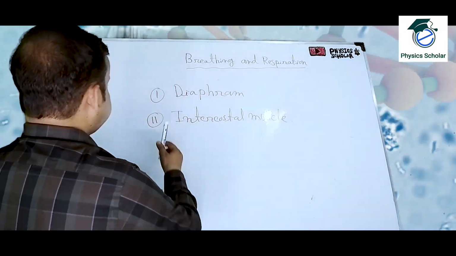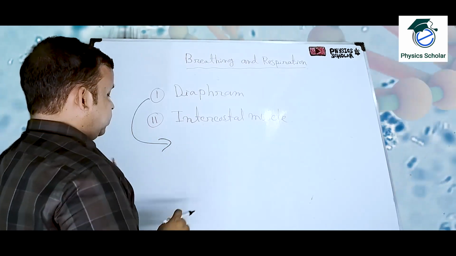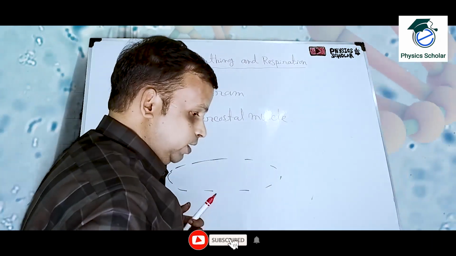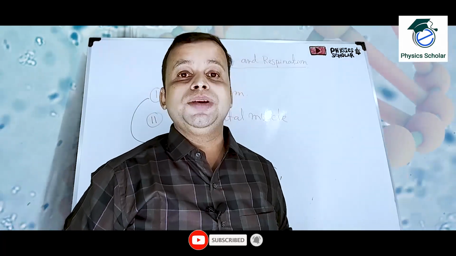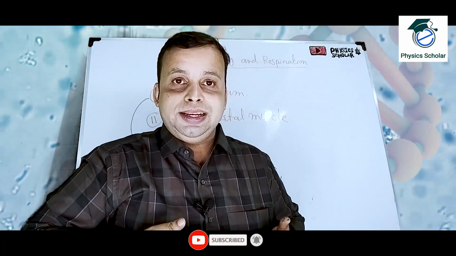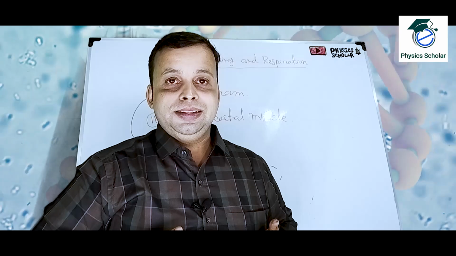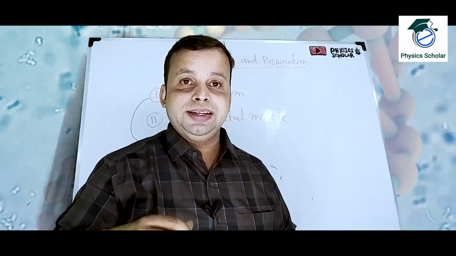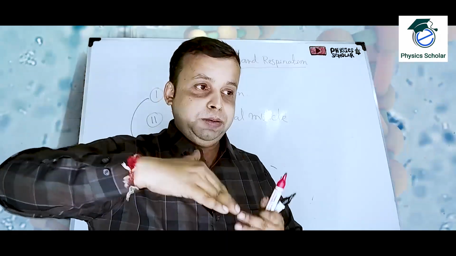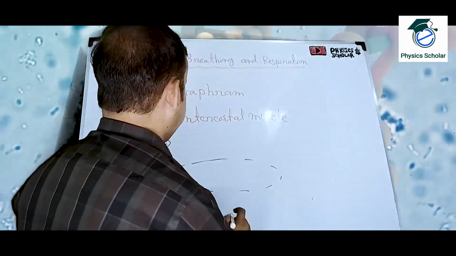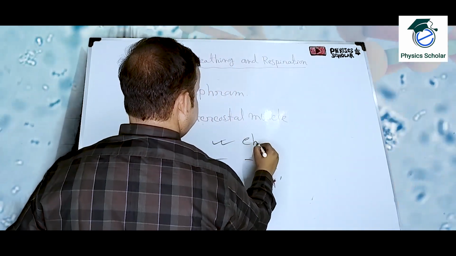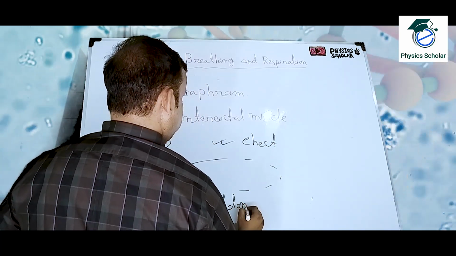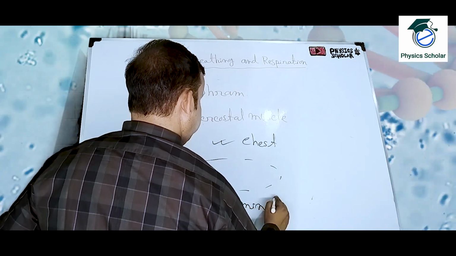Okay. So what is diaphragm? Diaphragm is a membrane which will differentiate the chest cavity and the abdominal cavity. It is in between the chest and the abdomen. The upper portion will be the chest cavity and the lower portion will be the abdominal cavity.